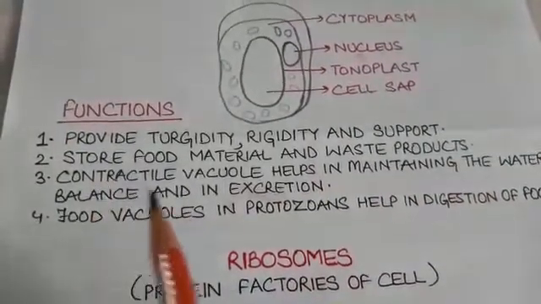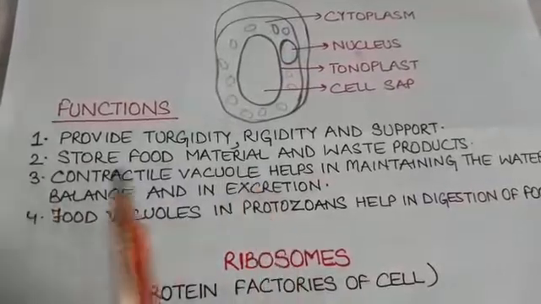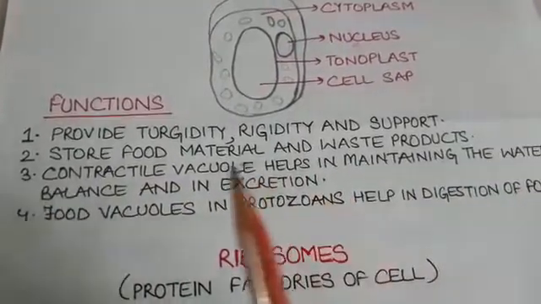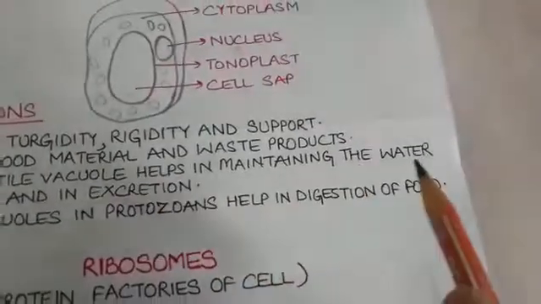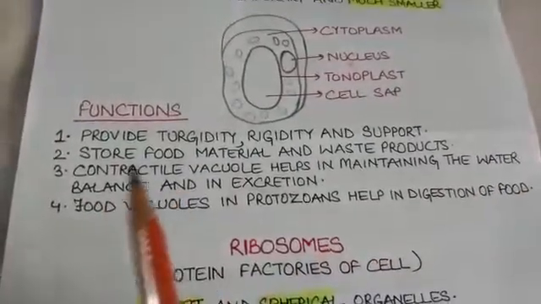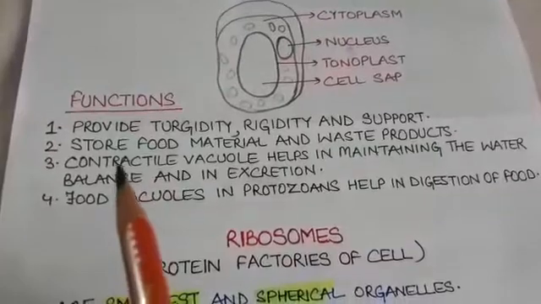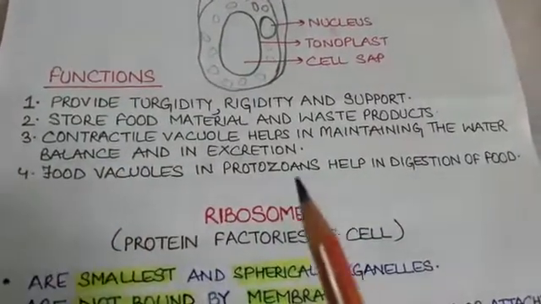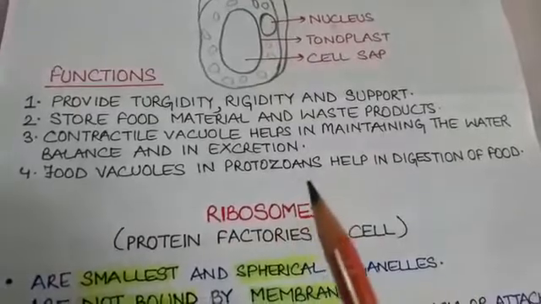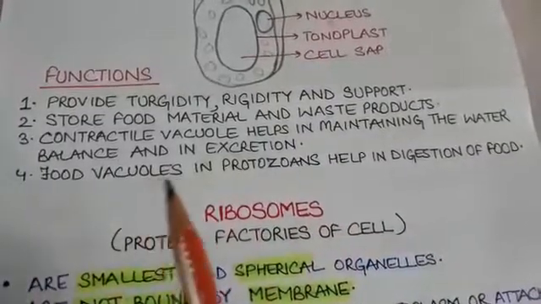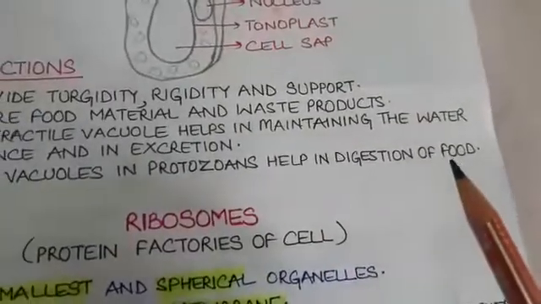Number three, in unicellular organisms, the contractile vacuole helps in the excretion of waste products of the cell, and it also helps in maintaining the water balance, that is the appropriate amount of water in the cell. And in case of protozoans like amoeba, paramecium, euglena, diatoms, etc., the food vacuoles help in the digestion of food.